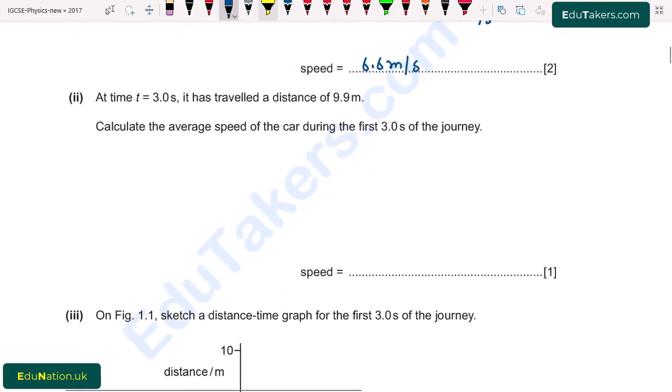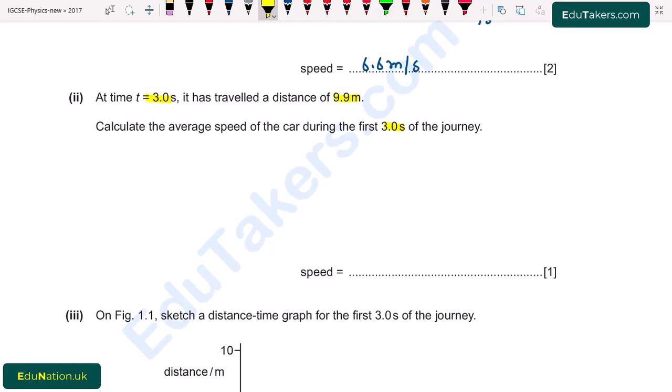Part 2. At time t equal to 3.0 seconds, it has travelled a distance of 9.9 meters. Calculate the average speed of the car during the first 3.0 seconds of the journey. Here we have to find out the average speed where distance and time are given. Speed is distance over time and the average speed is total distance covered by the car over total time.